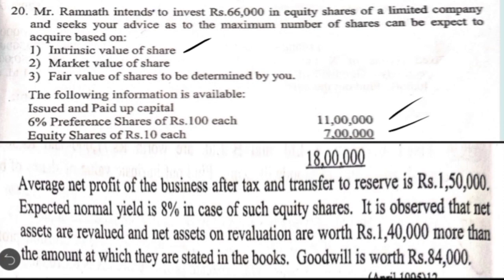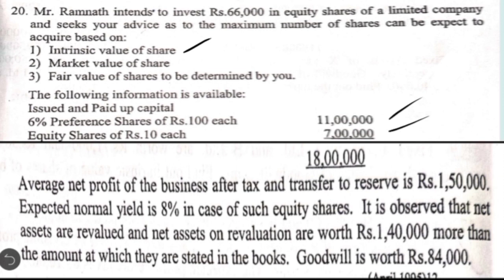So now here, coming to the liability side, we have only 2 items, preference share capital and equity share capital. So if you assume the balance sheet, on the liability side only 2 items and total of that has come to 18 lakh. The same is going to be the total of asset side also, which is 18 lakh. So the book value of all realizable assets, now it has come to 18 lakh. Then what is the other adjustment required here? For this we have to add profit on revaluation.